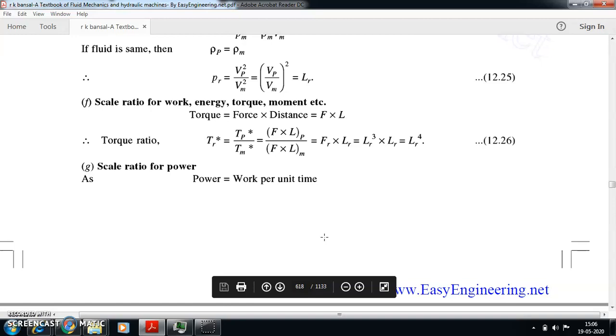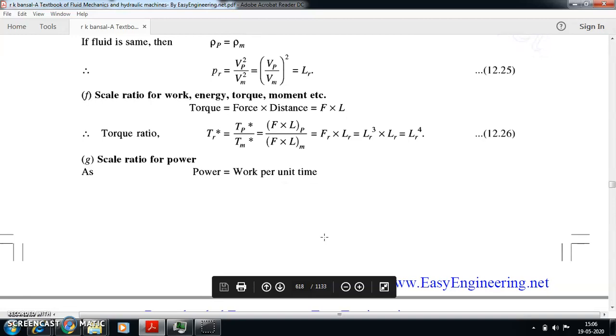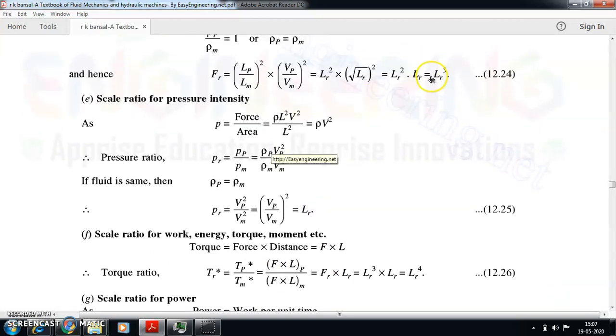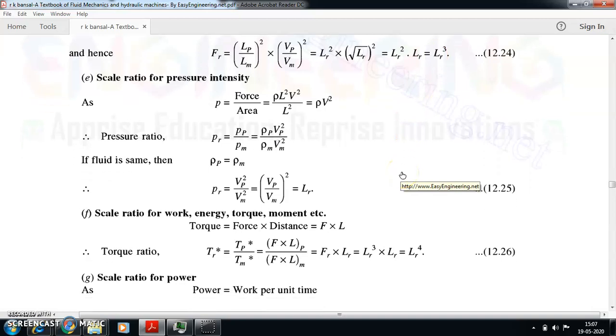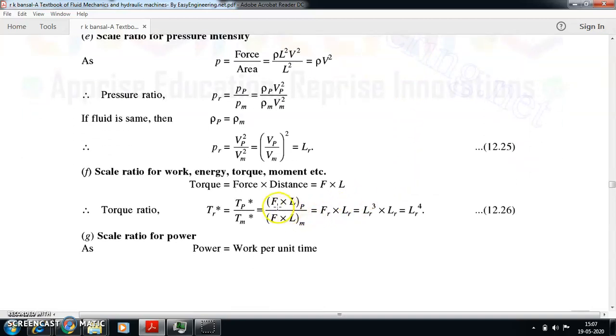The next one is scalar ratio for work, energy, torque, moment, etc. If you see the torque, it is force into distance, F into L. Torque ratio is Tp divided by Tm. I can write this as F into L of P, F into L of M, and I can work it out like this. Your F of P by F of M is F of R, and F of R we have seen as LR cube. So using this, I can directly substitute here, no need to expand this F, given that you know the scalar ratio for force. So F of R is LR cube into LR, so LR to the power of 4.